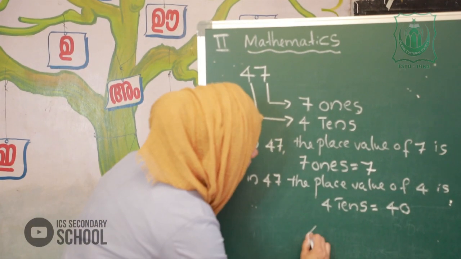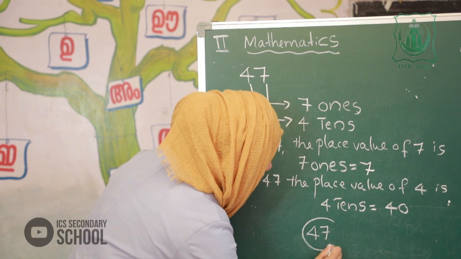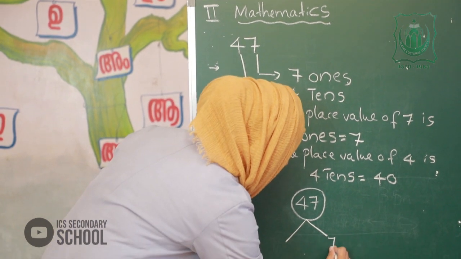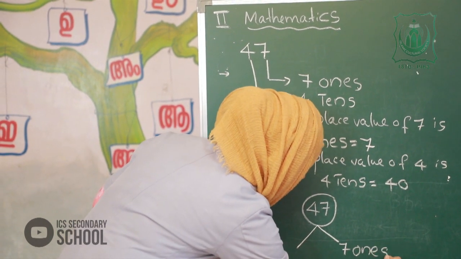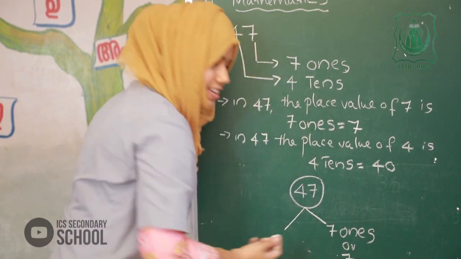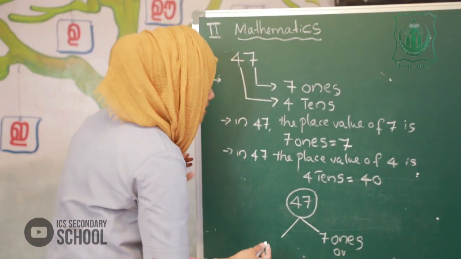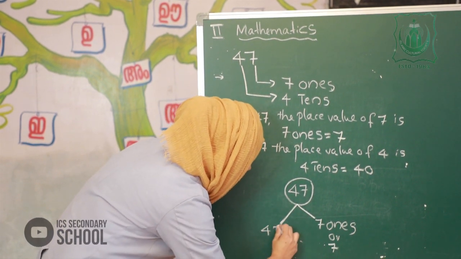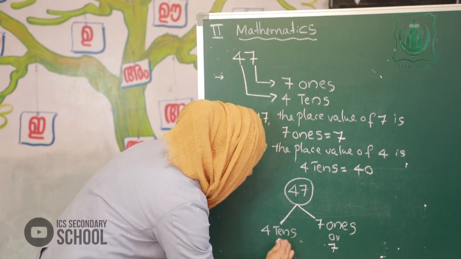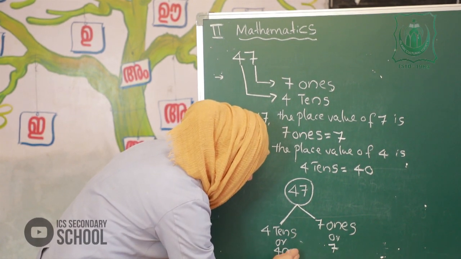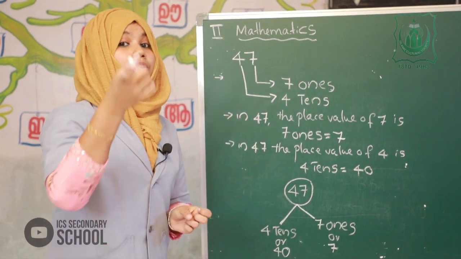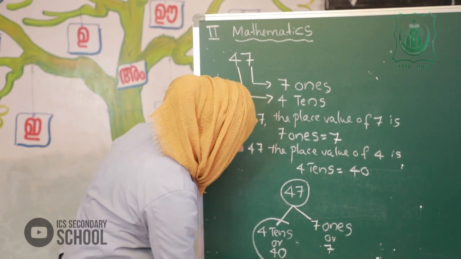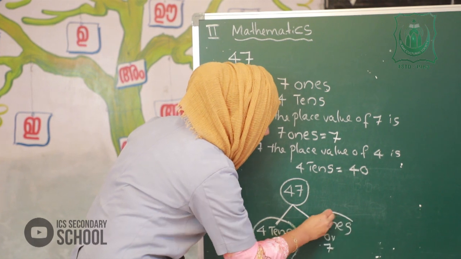In a simple way, we can represent the place value like this. In 47, 7 ones or 7. Next, 4 in tens place means 4 tens or 40. Okay. So, you should study well the ones and tens. Otherwise, we cannot complete this topic.